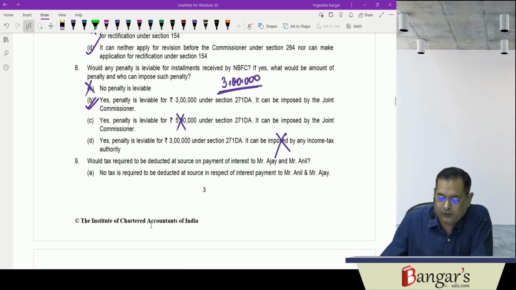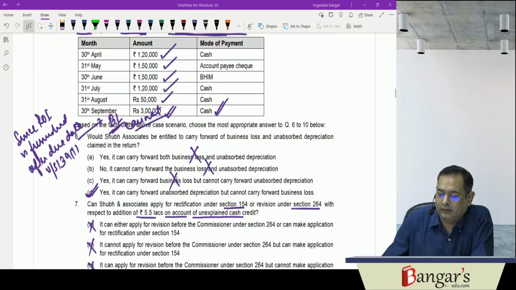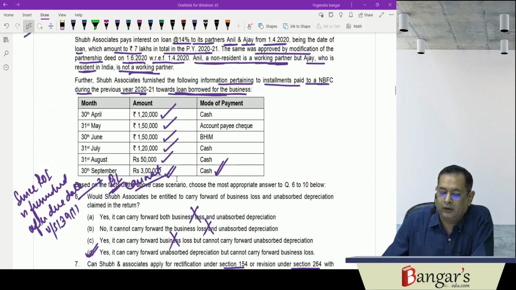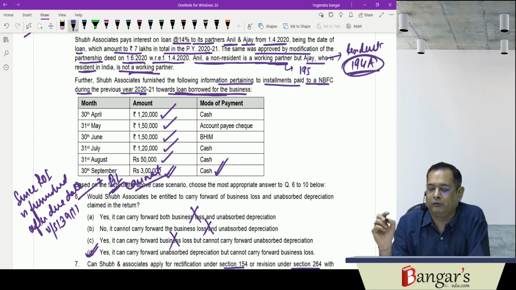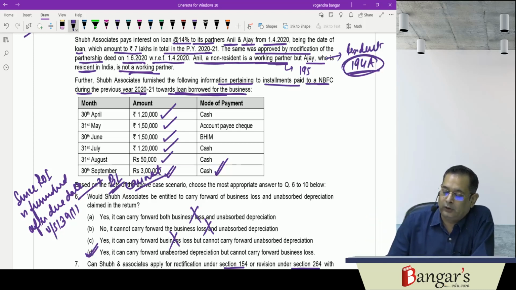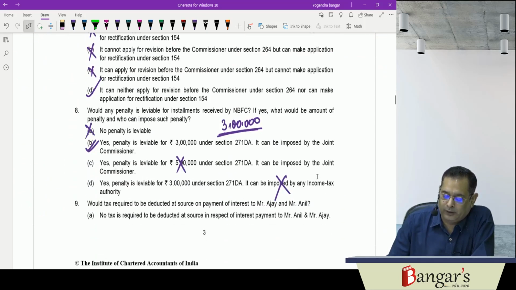Now, would tax be required to be deducted at source on payment of interest to Mr. Ajay and Anil? Now here, Anil is a non-resident. So TDS provisions under 195 will be attracted. Ajay is a resident, so it will be covered under 194A, and it has been provided that if a firm pays interest to partners, no tax is required to be deducted at source. So in case of Ajay, since he is a resident, no tax will be required to be deducted at source.